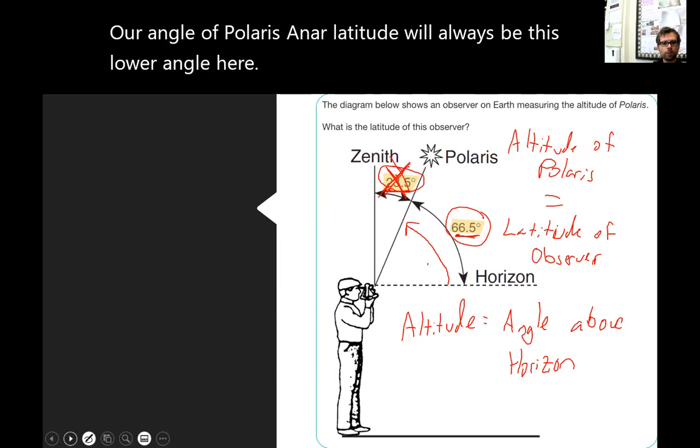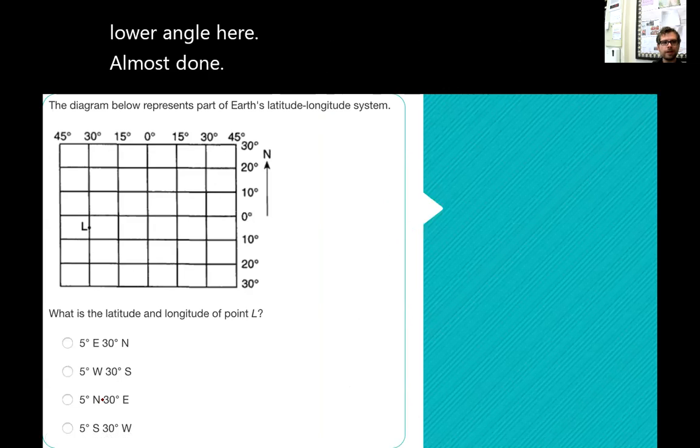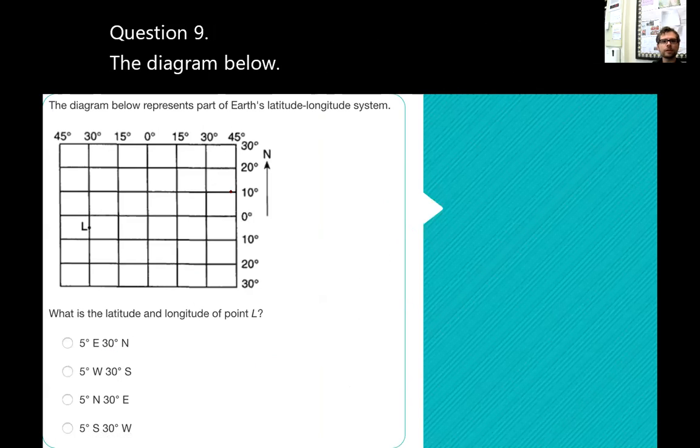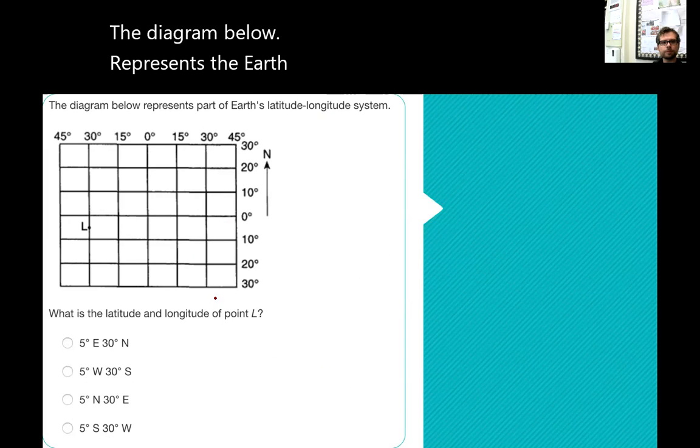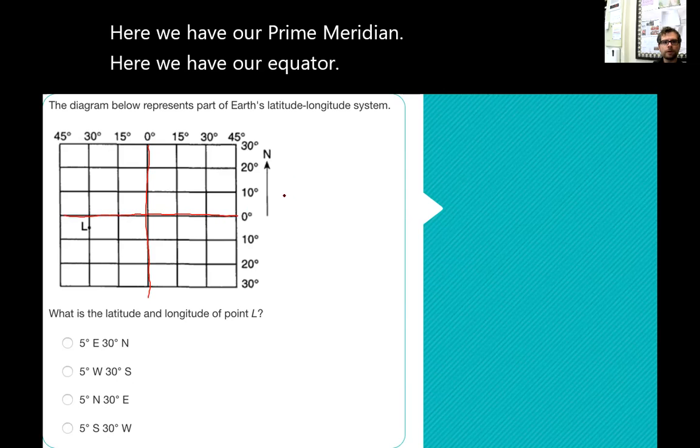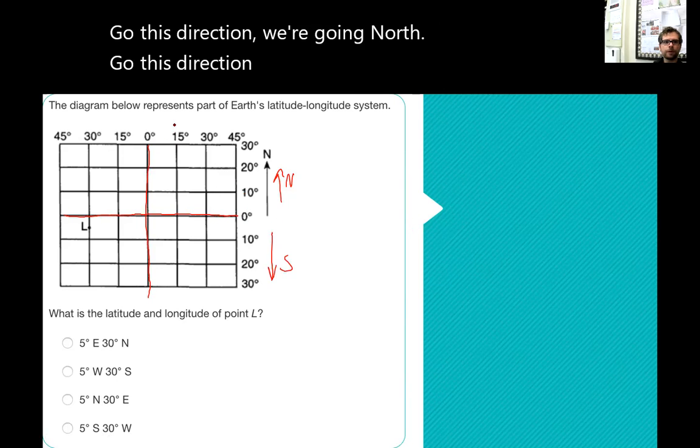Okay, almost done. Question 9. The diagram below represents the Earth's latitude and longitude system. Here we have our prime meridian. Here we have our equator. Go this direction, we're going north. Go this direction, we're going south. Go this direction, we're going east. And go this direction, we're going west.